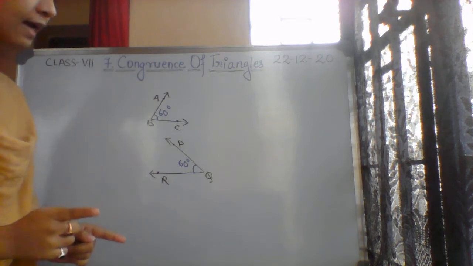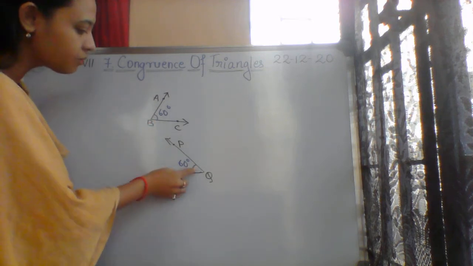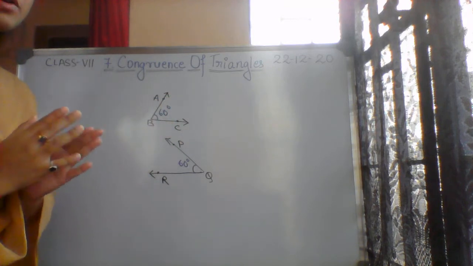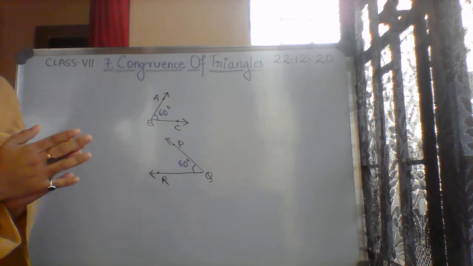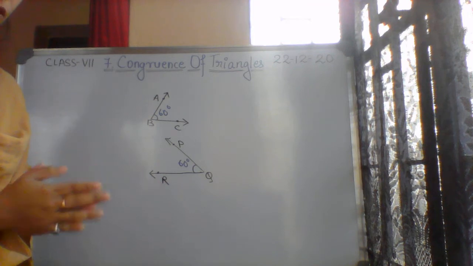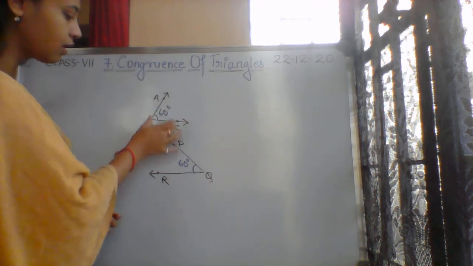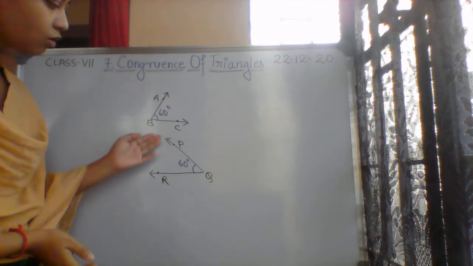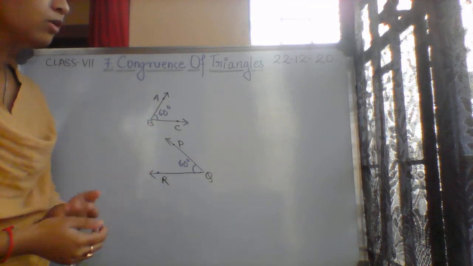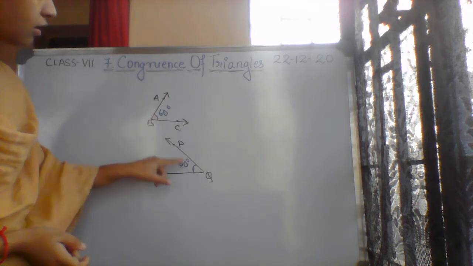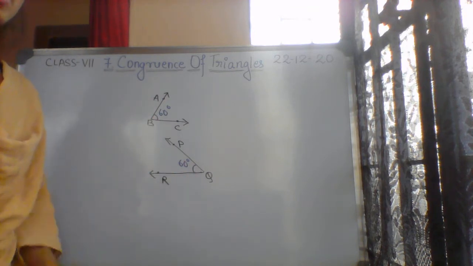Congruent angles means only the angle measurement is equal, not the length of the arms. You may be confused when different arm lengths are given and think they are not congruent angles. But when we talk about congruency of angles, we only say whether the angles are equal or not.